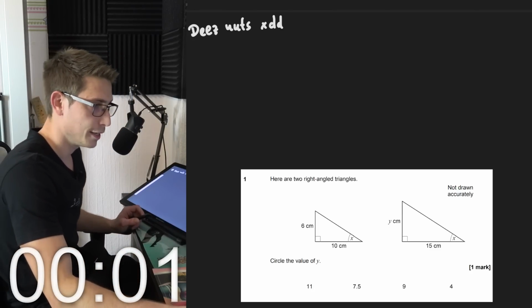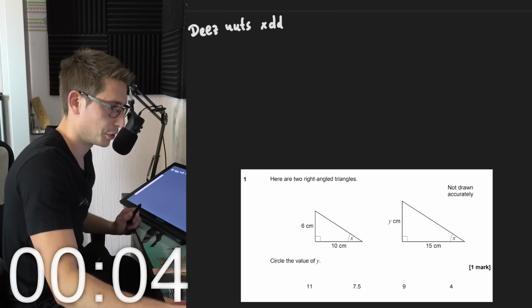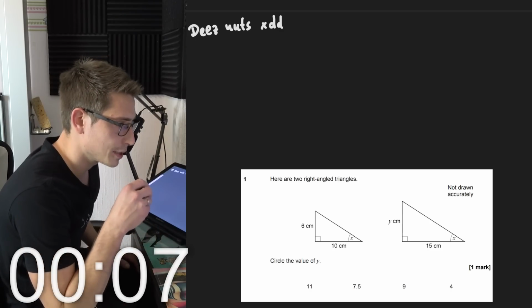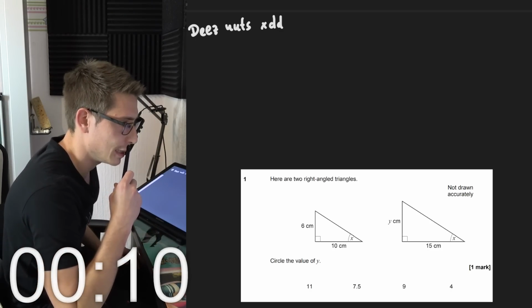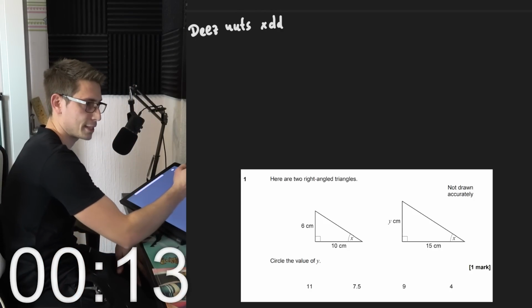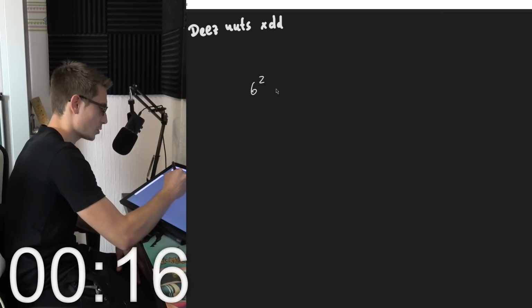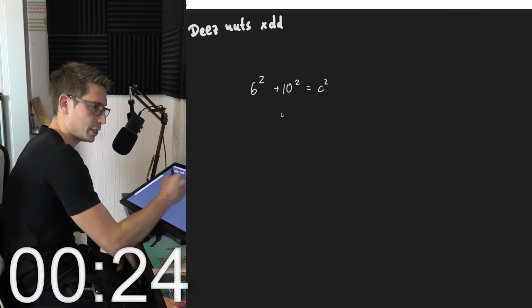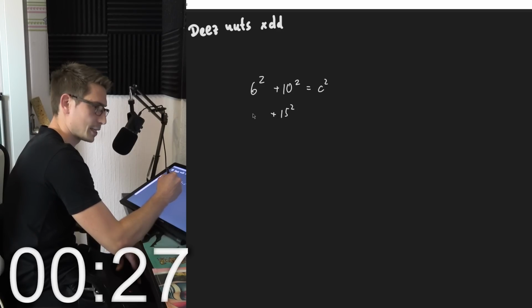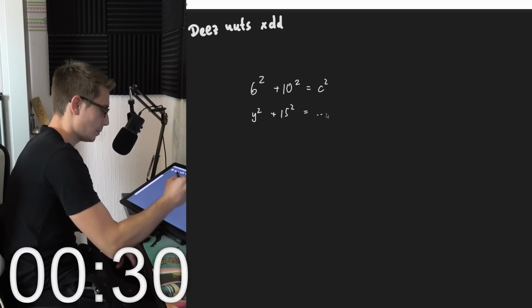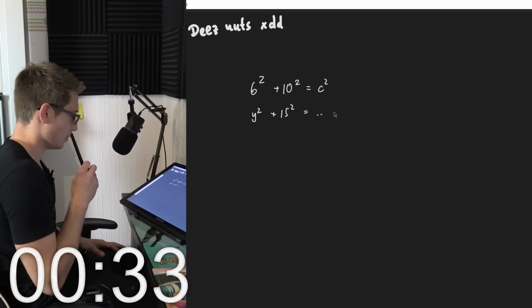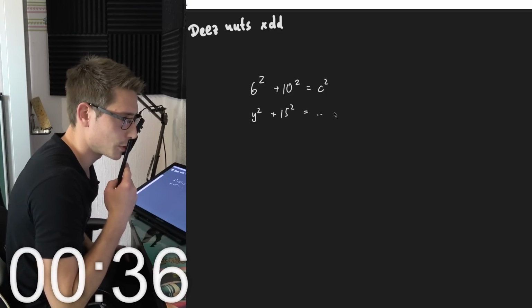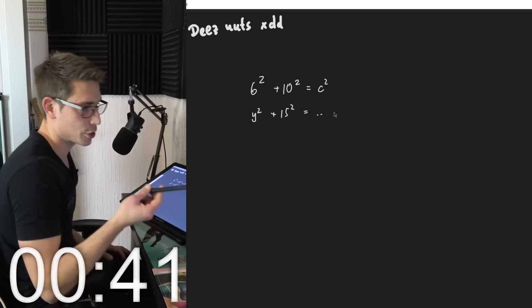Okay, first question. Here are two right triangles, not drawn accurately. Circle the value of y. So we got 6 and 10 and then 15 and y. I mean, it's a right triangle, meaning we got 6 squared plus 10 squared is equal to c squared. Really doesn't matter in our case. Then we also got, by similarity, I suppose, 15 squared plus y squared is equal to blah blah blah. But this really shouldn't matter too much, I suppose. I mean, we can solve a certain kind of system of equations. But isn't this just a scaled up version?